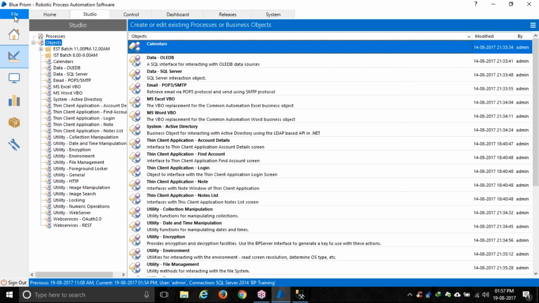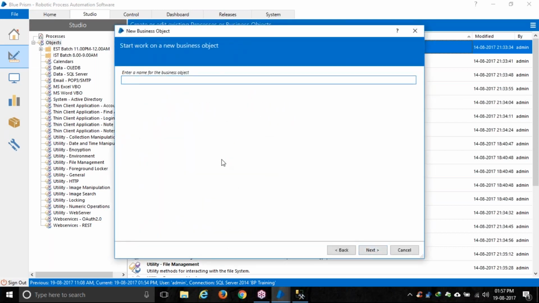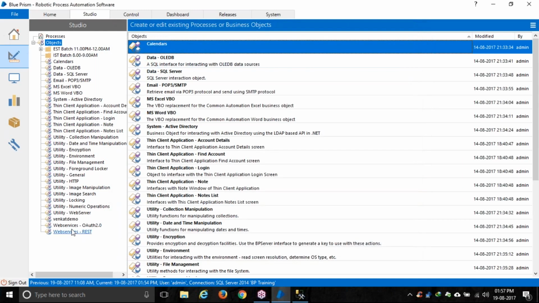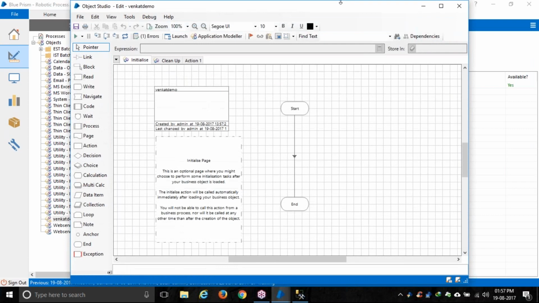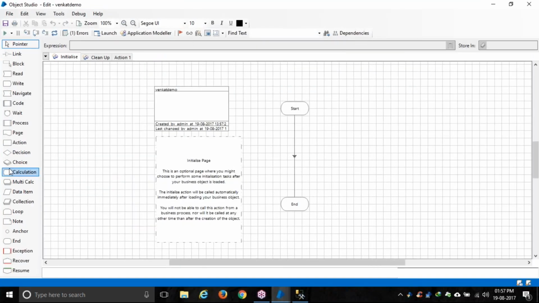I'll give you a basic example. I'm creating one business object. Let's give it demo, and just keep the rest blank. So this is your object studio. You'll see a lot of things here. These are different stages, the inbuilt functionality that Blue Prism provides to automate our processes or any object. So forget about all those things.